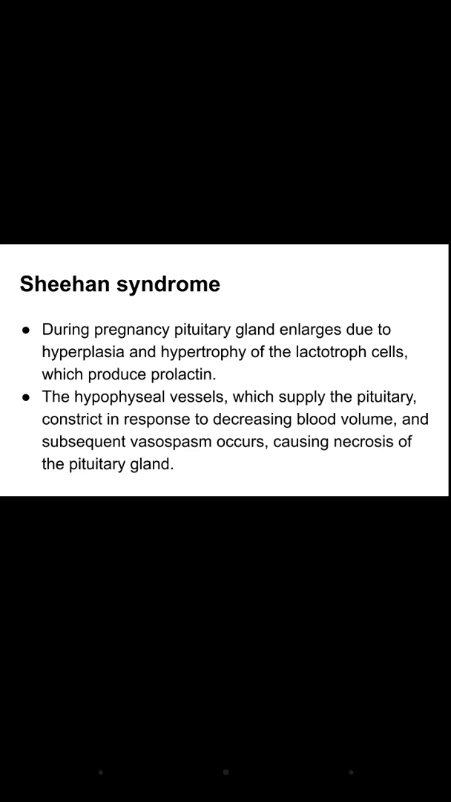The next cause is what happens during pregnancy. If there is severe bleeding after childbirth, there will be hypotension. And if there is hypotension, then there will be less blood volume present in the pituitary gland. So as a defense mechanism, all the blood vessels will constrict. There will be vasospasm, and if there is constriction of blood vessels, this will cause a lesser amount of blood volume to serve the pituitary gland. So ultimately, at the end, there will be necrosis of the pituitary gland.